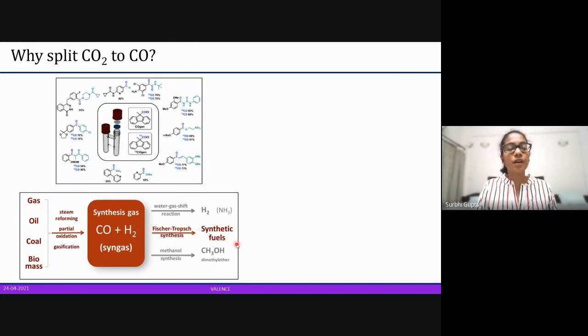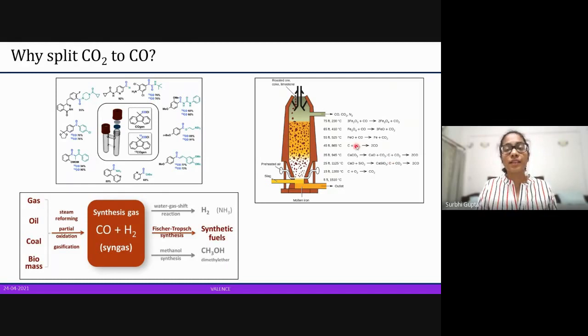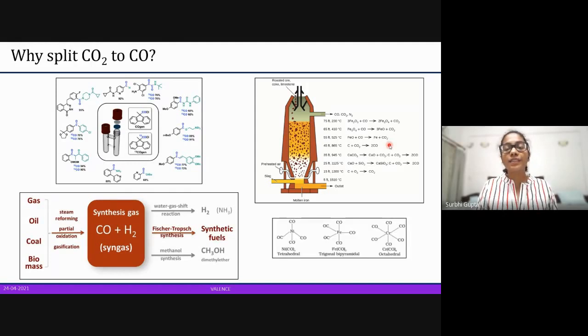So it helps us synthesize synthetic fuels, and we have methanol synthesis as well, which is an important industrial solvent. Another thing that we know carbon monoxide does is reduction of ores. This is probably from a 10th grade CBSE textbook. And we know that carbon monoxide is also present in metal carbonyls, and they are very important in coordination chemistry.